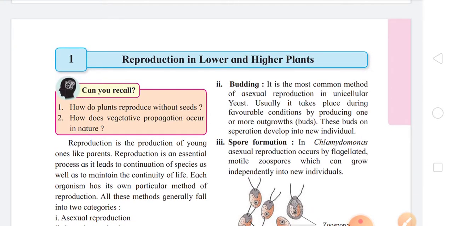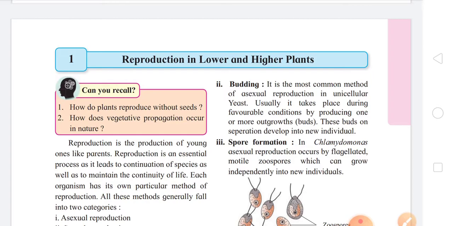The name of the chapter is Reproduction in Lower and Higher Plants. So now what I'll be doing is I'll be marking certain parts of the chapter, certain subtopics of the chapters which are reduced and which are deleted. Okay, so those topics are considered to be non-evaluative for the exam.